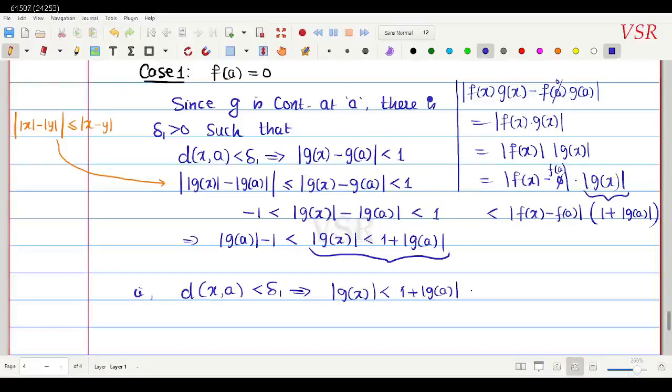That's all. Now using that f is continuous at the point a, I can write this as less than epsilon divided by 1 plus modulus of g of a at this place. Then into this fellow 1 plus modulus of g of a. So these two will cancel out, that is the idea. Okay.